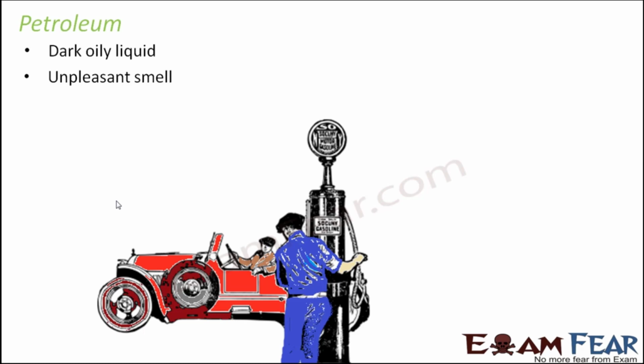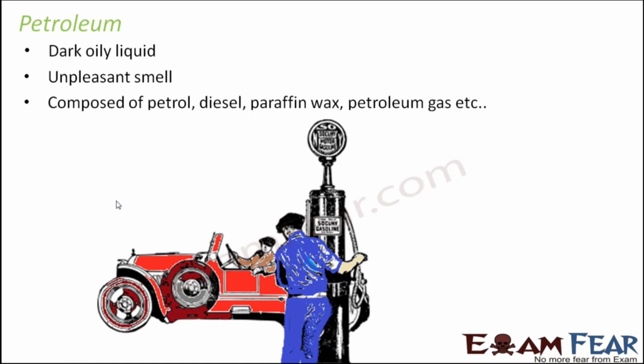Similarly, from petroleum we obtain a lot of different products. One such product is petrol. It is composed of petrol, diesel, paraffin wax, petroleum gas, etc. And we will see how exactly we segregate these various components out of petroleum.